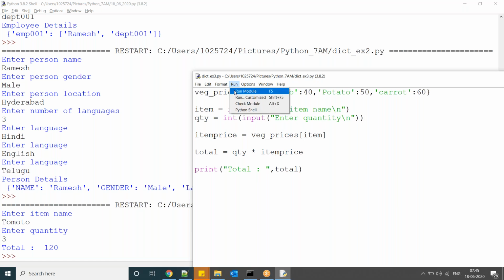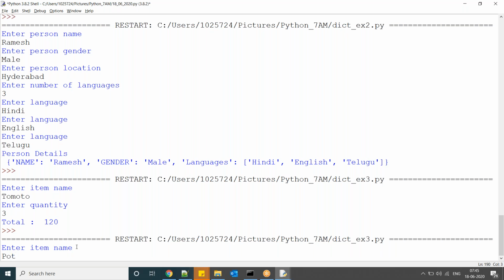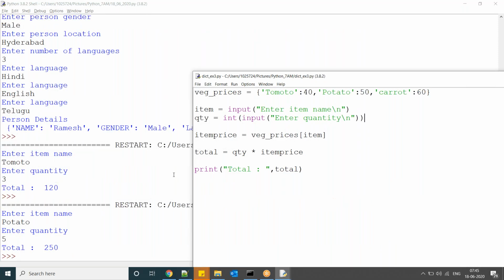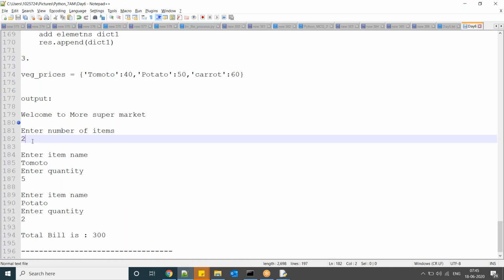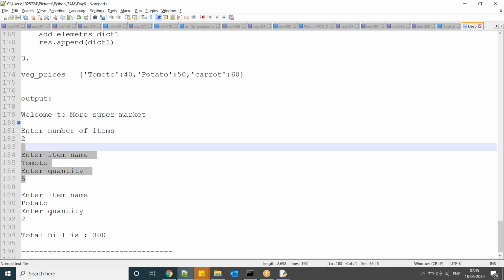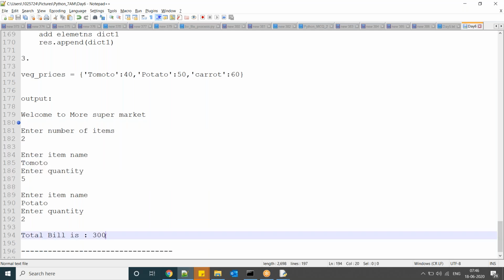Now, one more similar example. So here this is taking a value from the dictionary. So this is only one single item. Now in the assignment I have given, number of items, so 2 items. And whatever the total bill I want, how to do this one? Just a wild guess, I mean practicing. Just try it from your end. This is one thing.